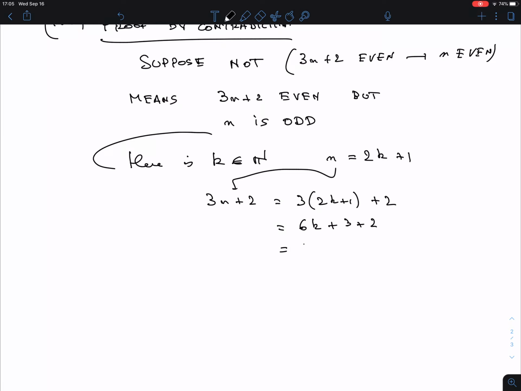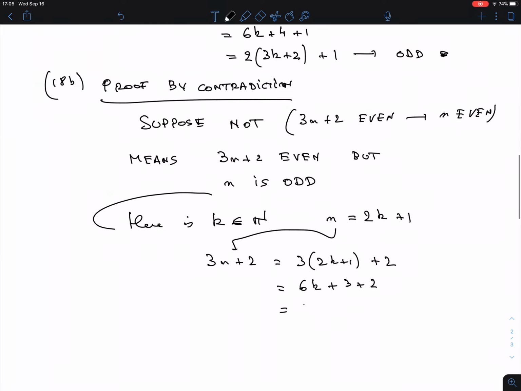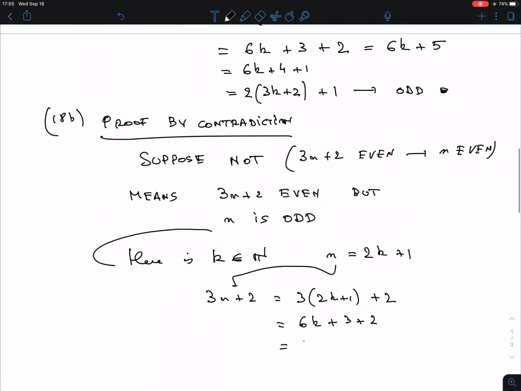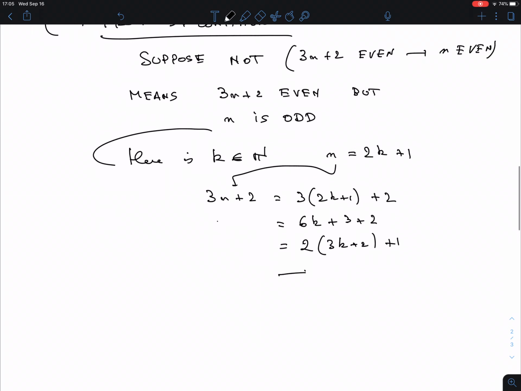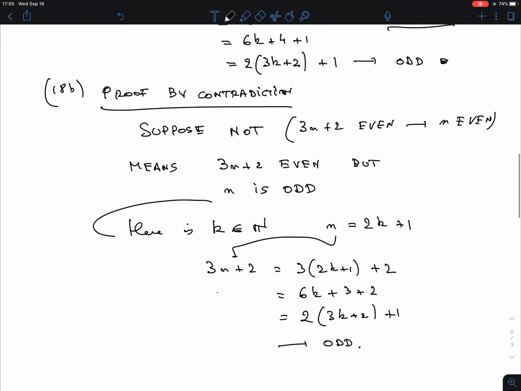And remember why that is? I'm going to skip my little calculation. Remember, this is the same calculation, right? We're dealing with the same number here. So we know that this is actually 2 times 3k plus 2, plus 1, which tells me that it is odd. You say, oh, that's good because that's what we wanted. No. What is actually happening? I said this is a little bit weird. Let me write down again what I just found. So the conclusion is that 3n plus 2